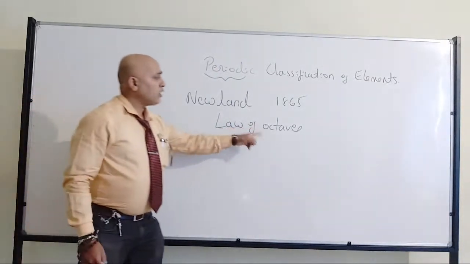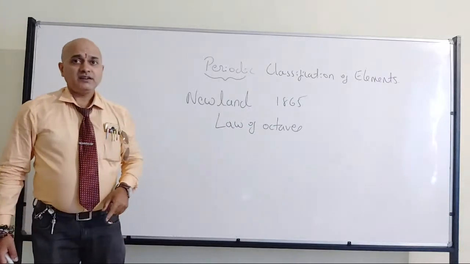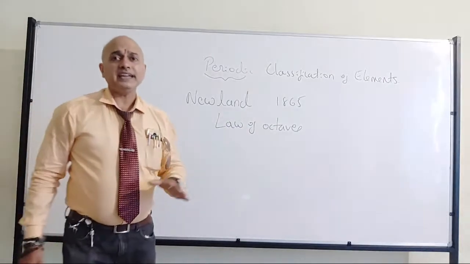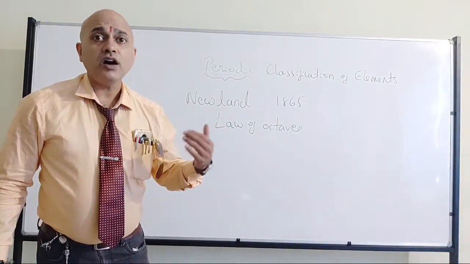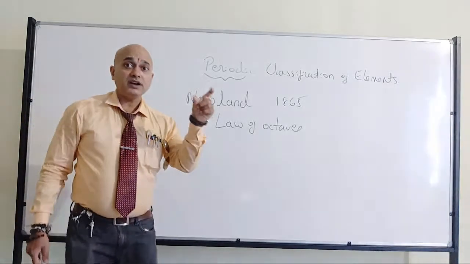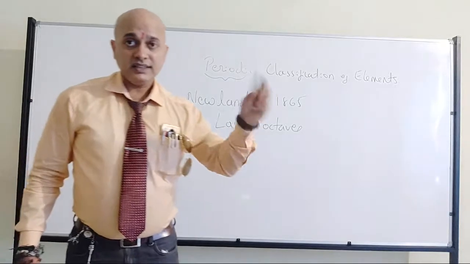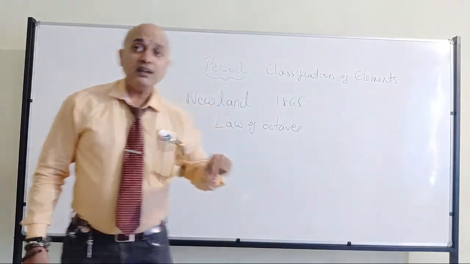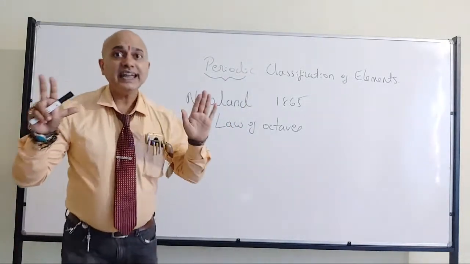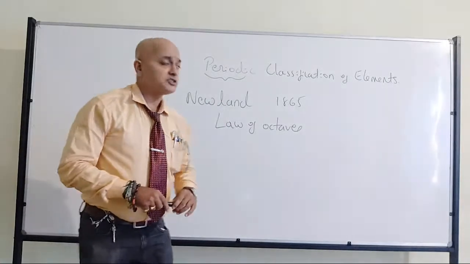That's why octaves; octa stands for 8. In the earlier case, triads, because 3. Here octaves, because 8. Fine, have all of you understood?